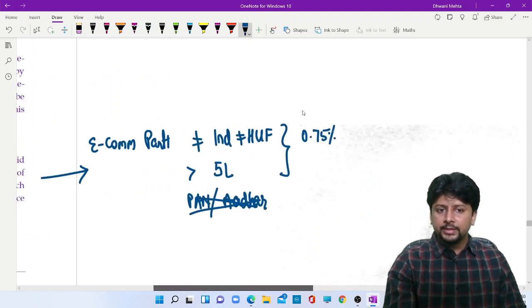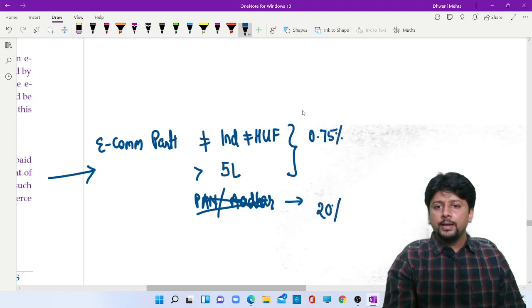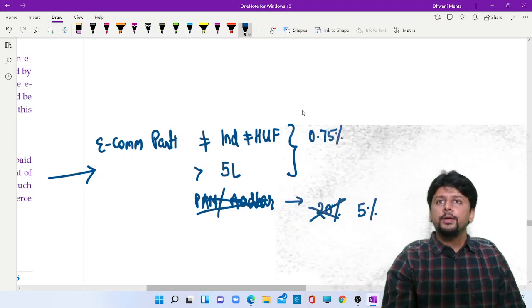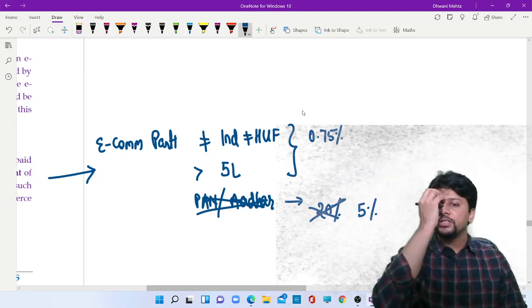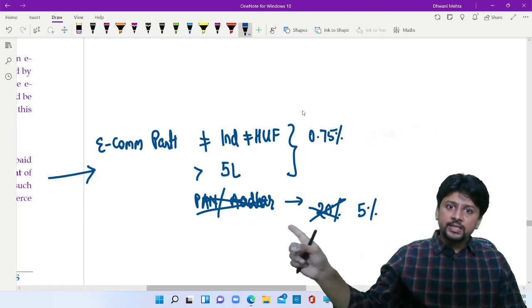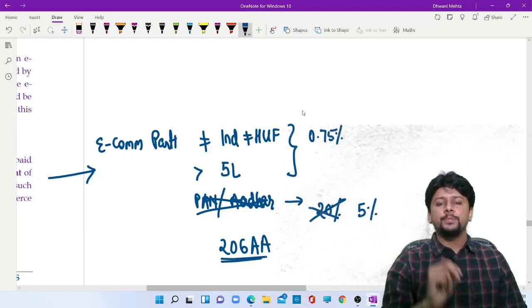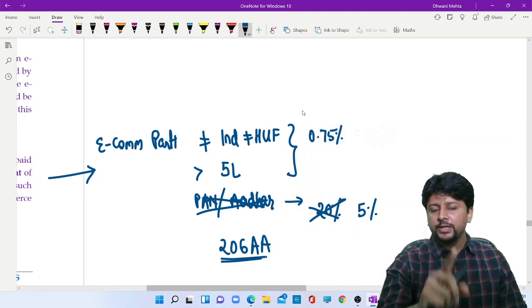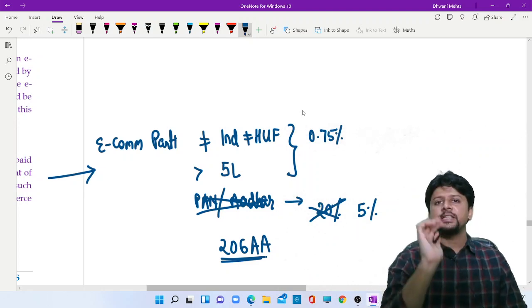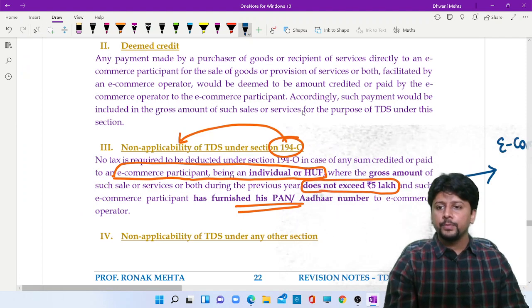But if you remember, at the start of our lecture I said that 194O will apply, but it will not be at 20%. It will be 5%. 5% or 0.75%, whichever is higher, but obviously it is going to be 5%. So for every other section, when you are not submitting permanent account number or Aadhaar number, 206AA will tell you 20%. But if the tax is to be deducted under 194O, it is at the rate of 5% if permanent account number is not submitted.